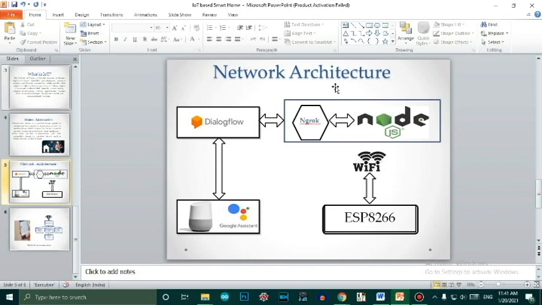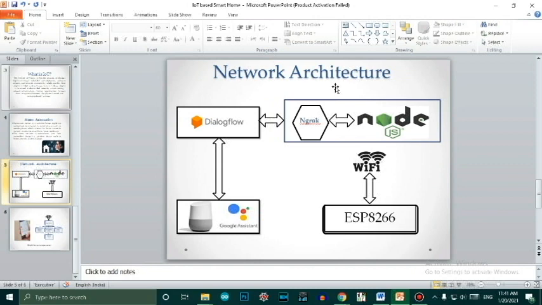First we'll move to the microcontroller. We are using the ESP8266 microcontroller, developed by AI Thinker Express, which is a 32-bit microcontroller having the feature of an onboard Wi-Fi module. So on our command or request, the ESP8266 sends the data from the sensors and processes it and gives back to the Node.js according to which command we are giving to the ESP8266.